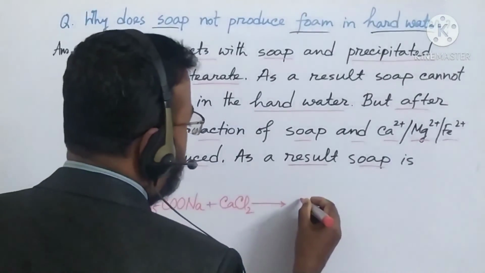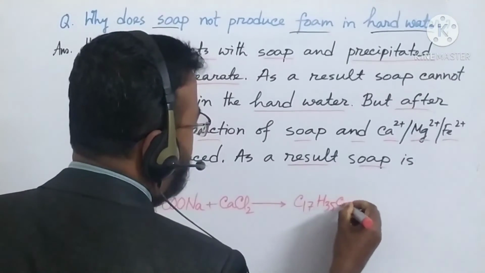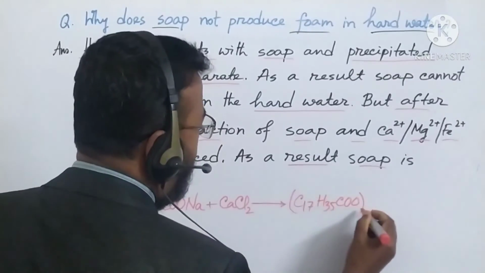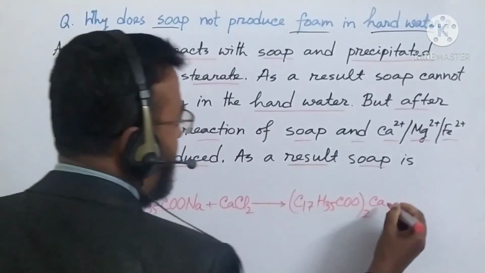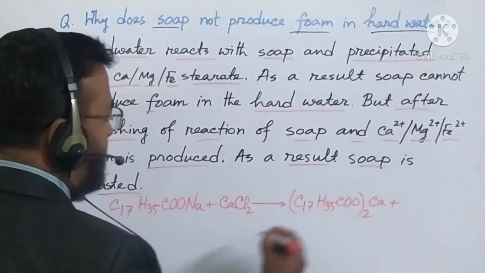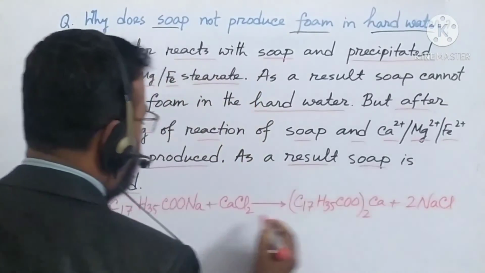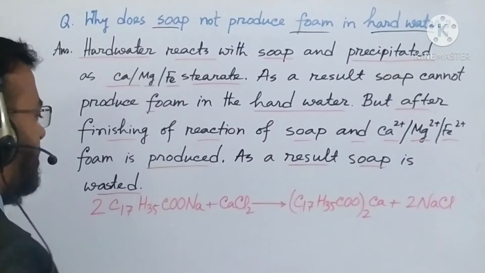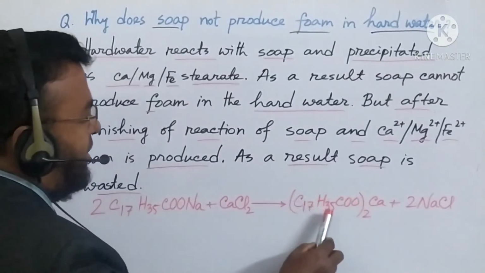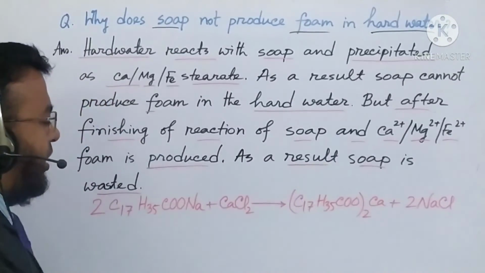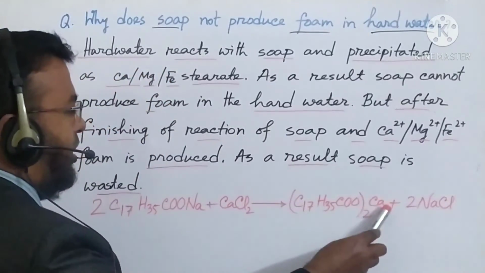Then it precipitates as (C17H35COO)2Ca, and you know the valency of calcium is 2, that's why it is calcium stearate, plus sodium chloride. If I balance the reaction, it will be 2 sodium chloride, so we have to give 2 here also. So now it is balanced. See that C17H35COO is 2 here and 2 here also, and 2 sodium, 2 chlorine. So 2 sodium chloride, and calcium is 1, that also 1.